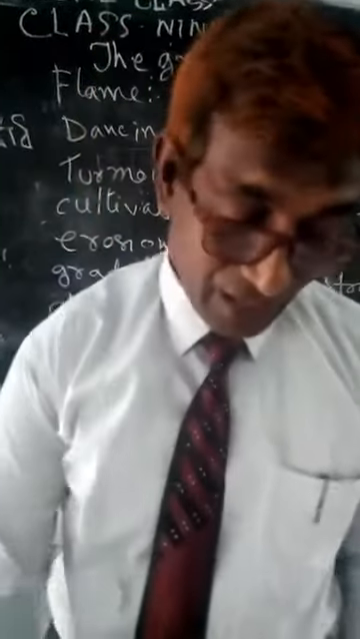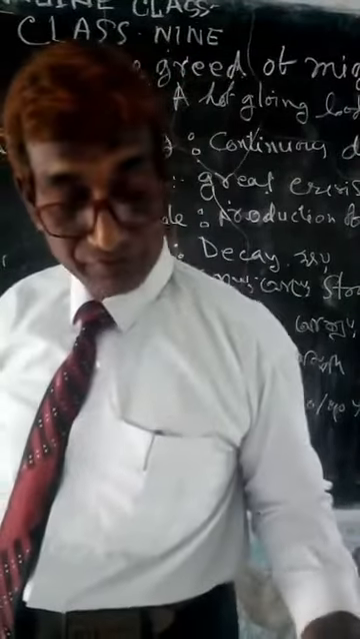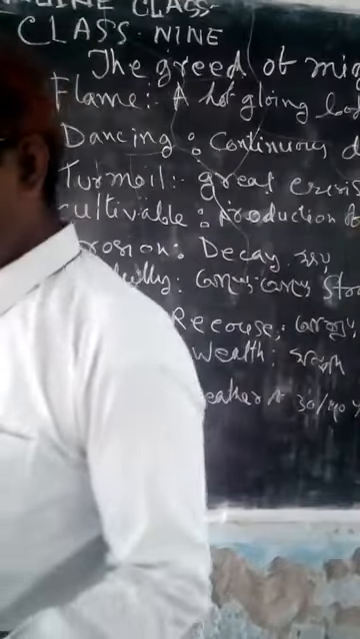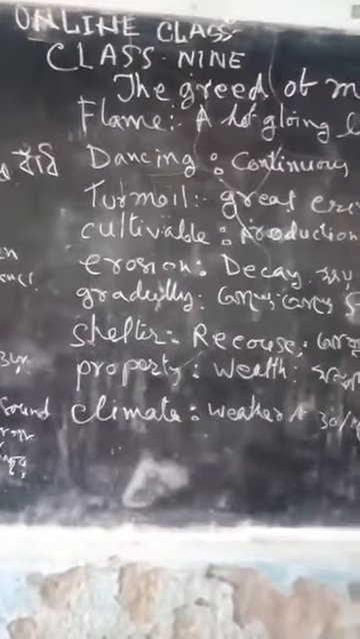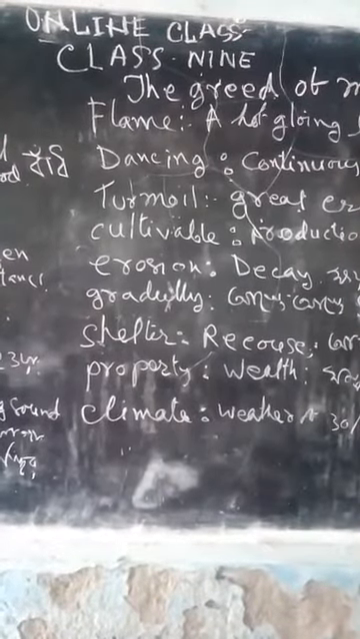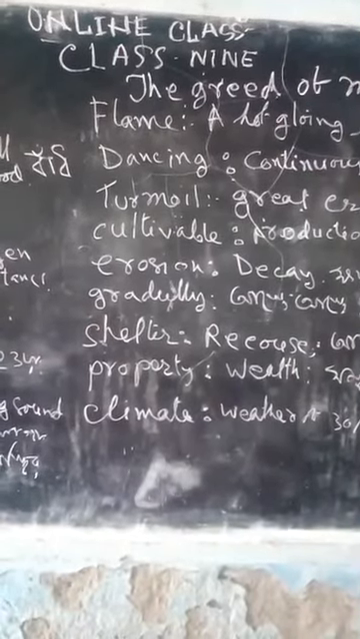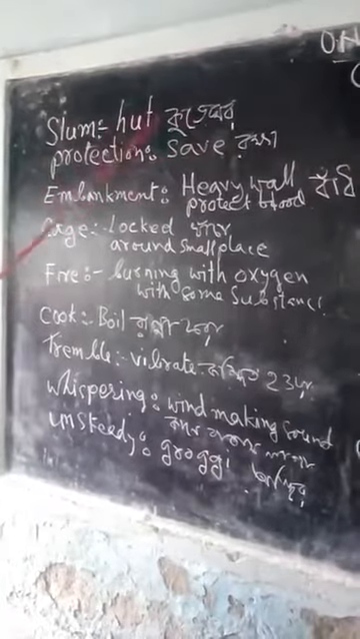Now, my dear student, I shall discuss some difficult words with you. Listen to me and be attentive to my teaching. Here on the blackboard you are seeing some difficult words. You should listen attentively to the discussion. My dear student, the first word is slum. Slum means heart. In Bengali, kureghar.